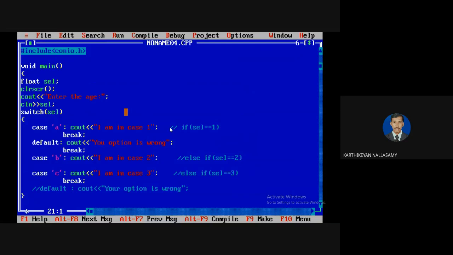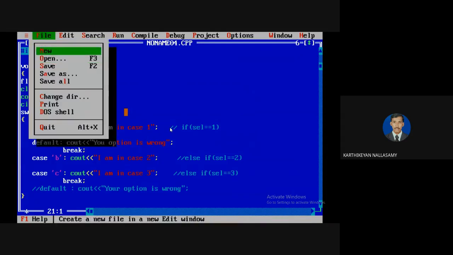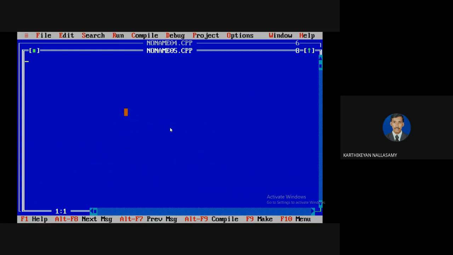Okay. The next branching statement is called the conditional operator. Actually, the conditional operator is called the ternary operator. The ternary operator is a replacement for if else.